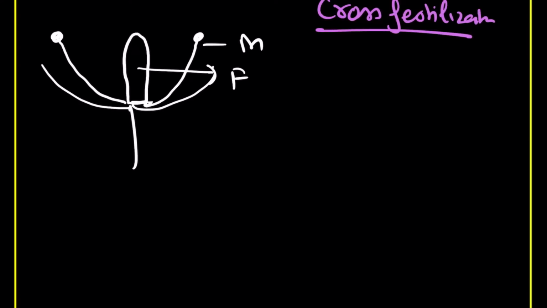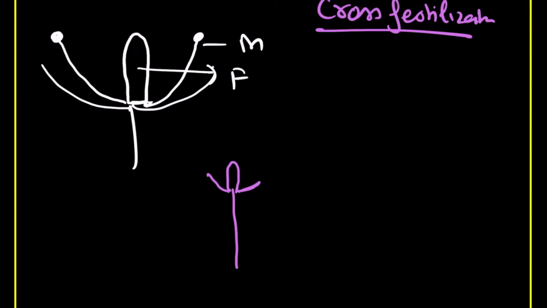How? When this flower is juvenile, this flower is not matured. Let's suppose this is the female part, not well developed. This is the male part, even that is not developed.